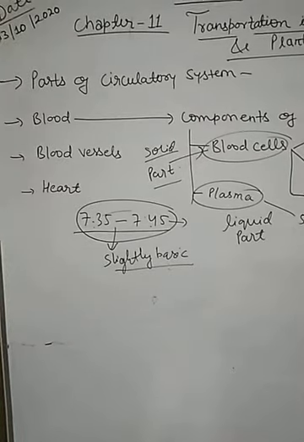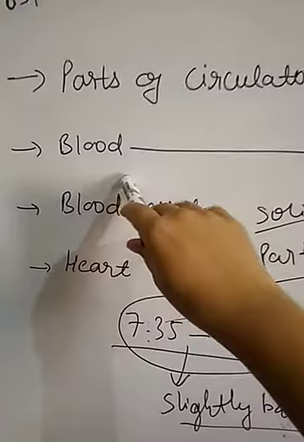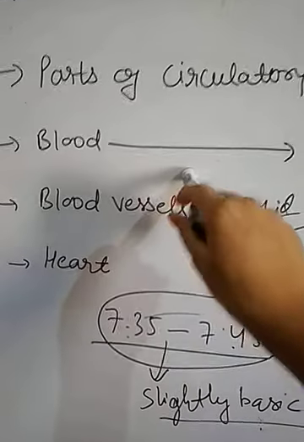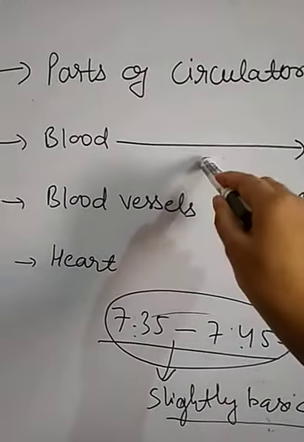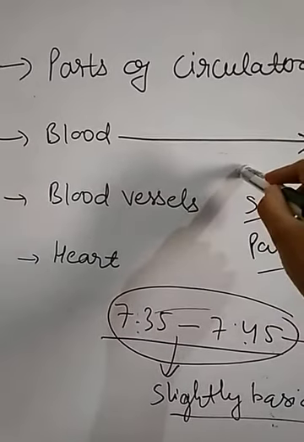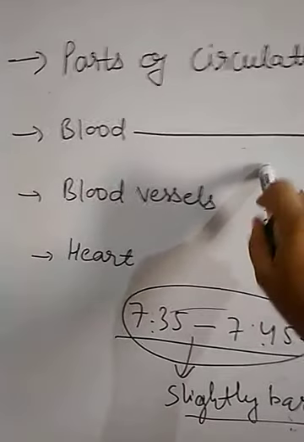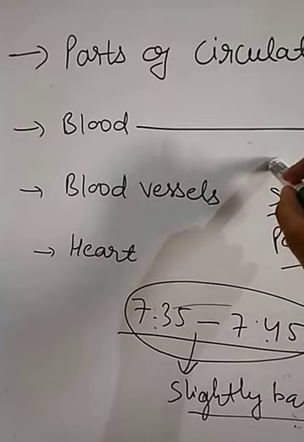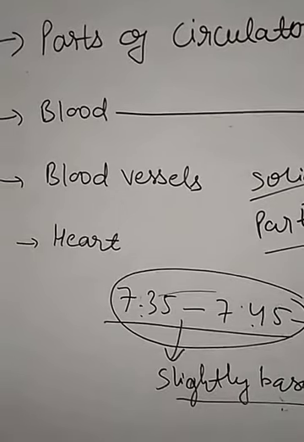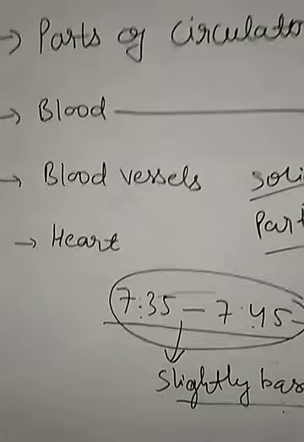Let's start with the first part of our circulatory system, that is blood. Children, it is a fluid present in our body which helps in the transport of nutrients and other important materials along with the oxygen to all parts of our body, and in return it carries the waste products and helps in the removal of waste materials from our body. Means the function of the blood is to transport the important materials to different parts of the body and also help in removing the waste produced in different parts of our body.